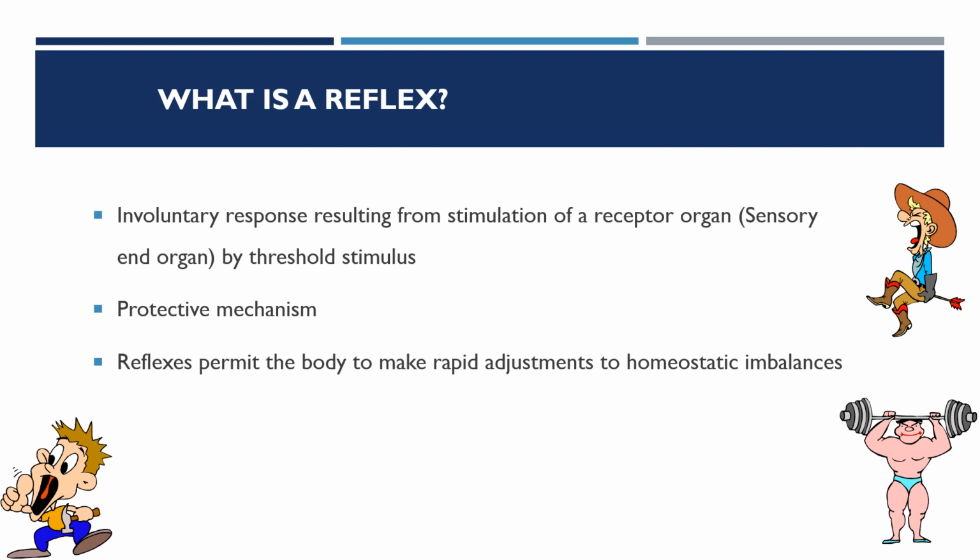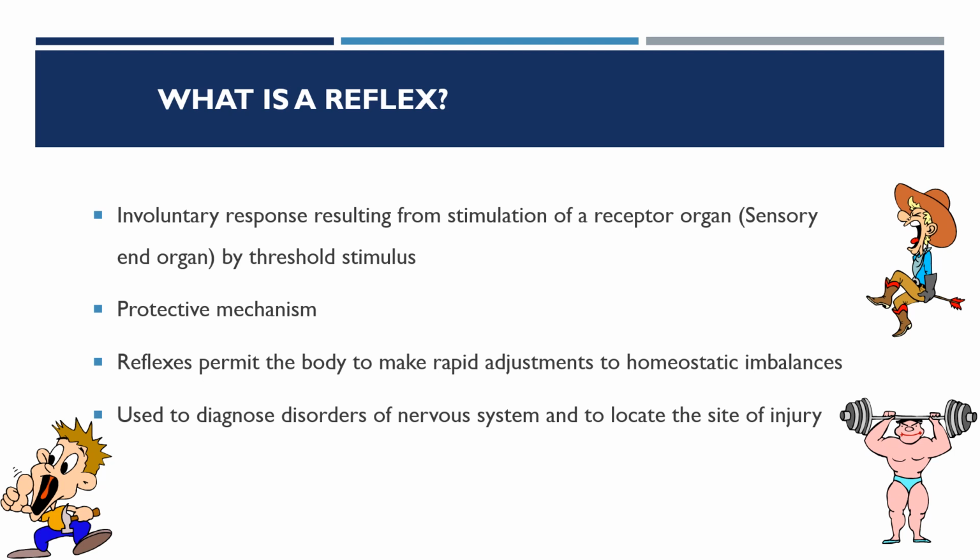And reflexes permit the body to make rapid adjustments to the homeostatic imbalances. So it also reacts to the internal changes, and it activates the immediate compensatory mechanisms. And the reflexes are used to diagnose the disorders of the nervous system and to locate the site of injury. How is that possible?